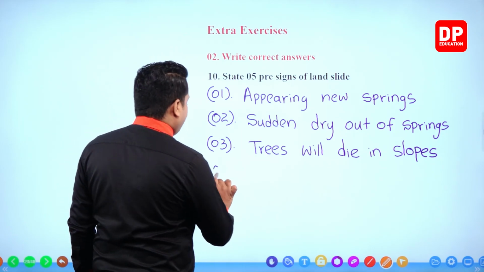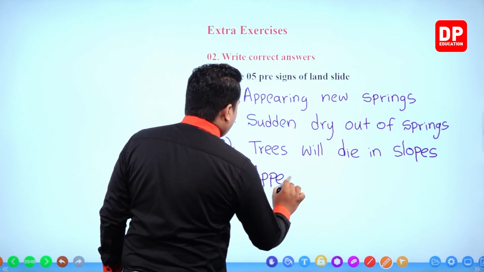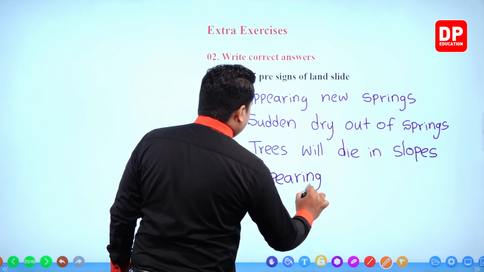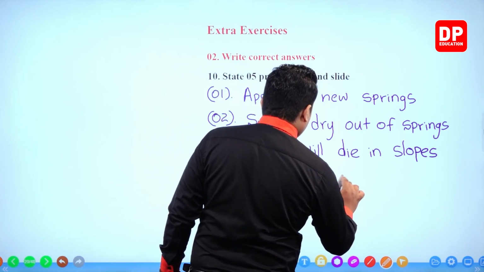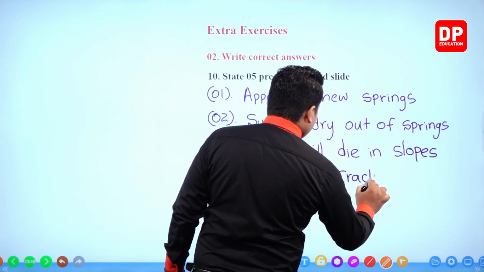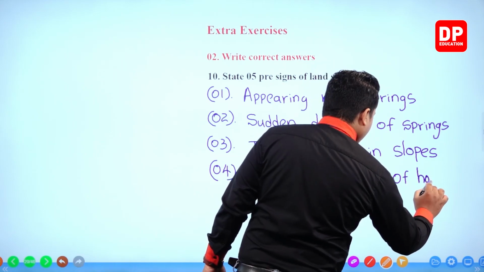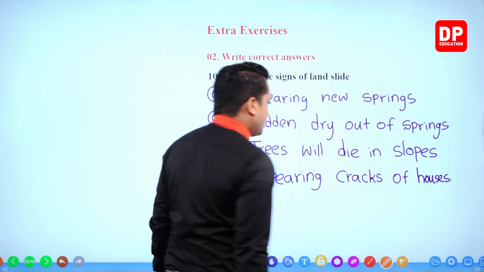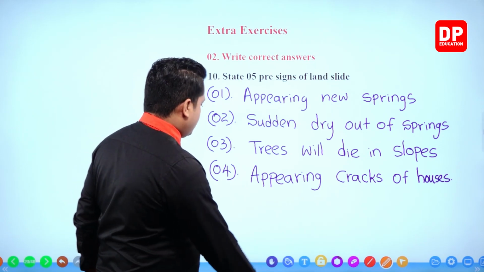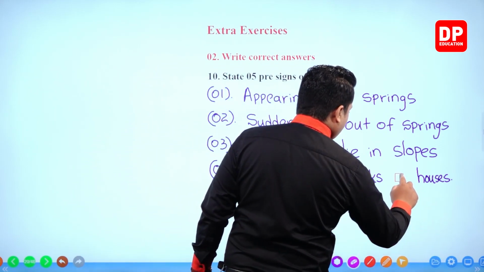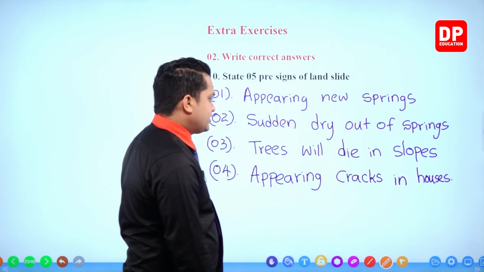Then appearing cracks in houses. Right? Appearing cracks in houses.